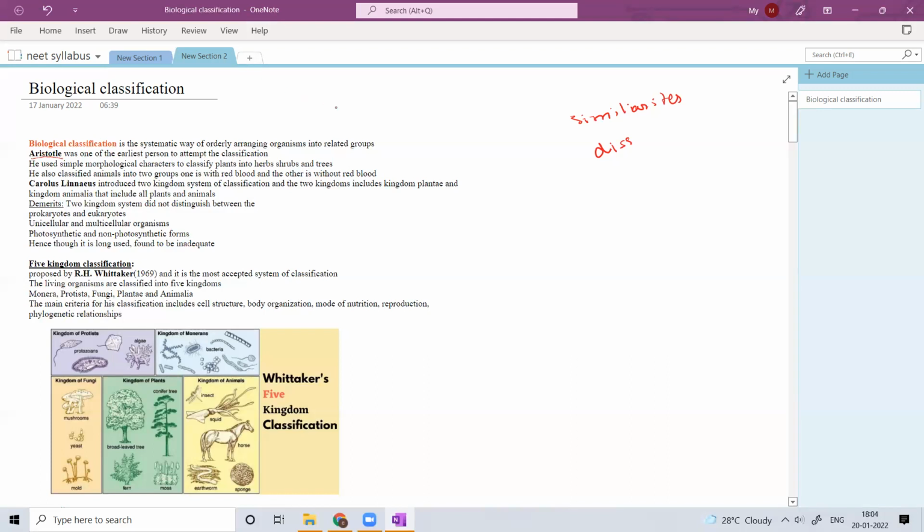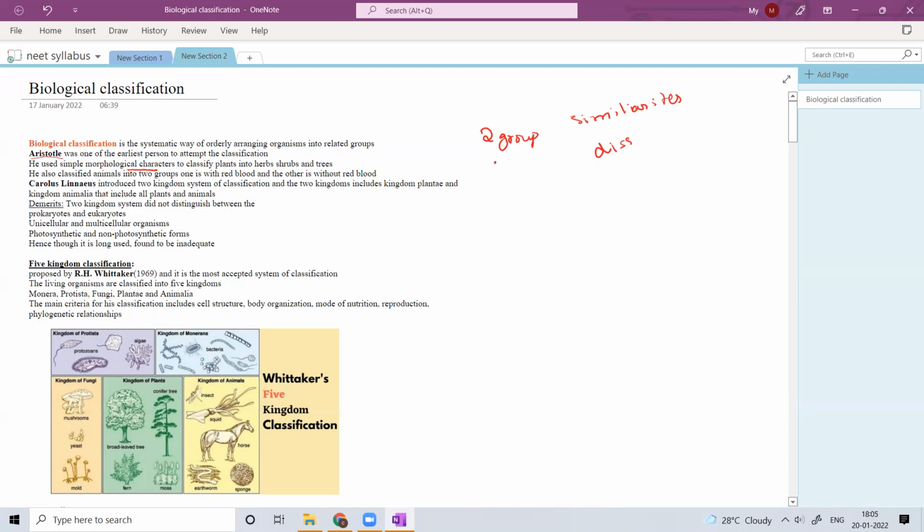Okay, he didn't consider many factors. He didn't go by detailed study of organisms, but just by morphological differences, he was able to classify organisms into two groups. So he basically used only simple morphological characters.